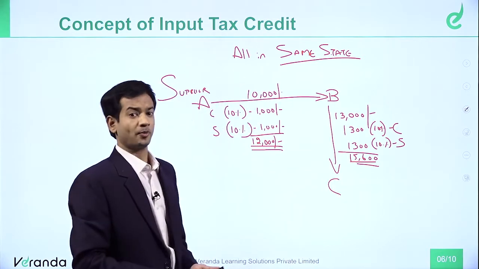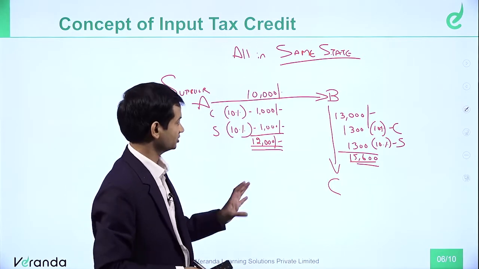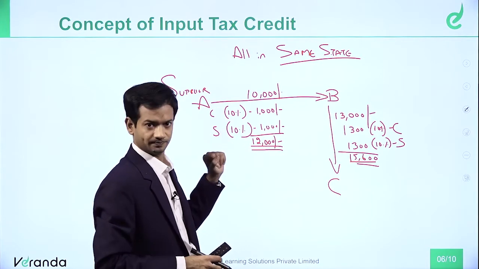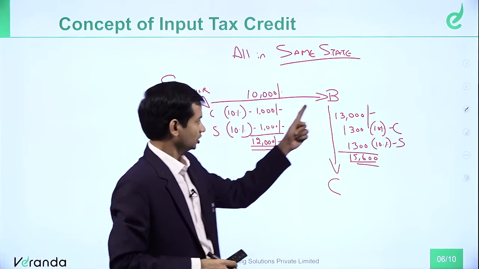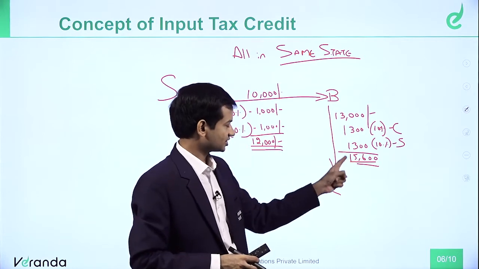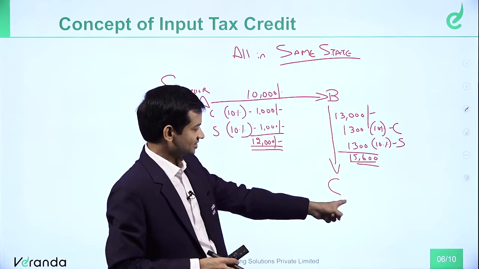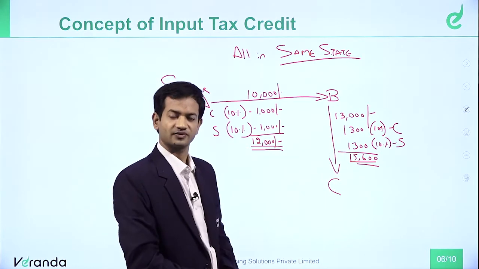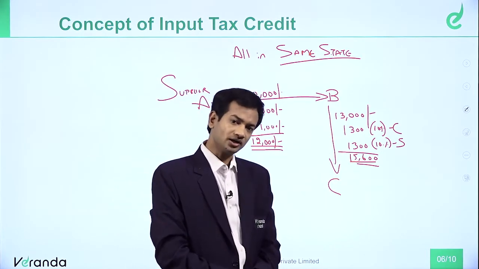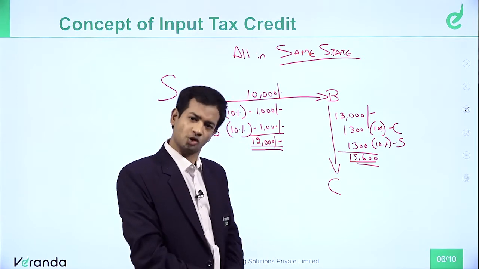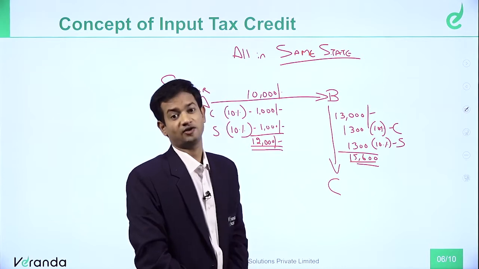Now my point, what I'm trying to say here is, when B is purchasing goods for himself, he has paid 12,000 rupees to A. From his pocket he paid 12,000. Now he's selling to customer C. He's going to collect 15,600 from C. So how much tax is he collecting from C? 1,300 CGST and 1,300 SGST, 2,600 rupees. Will he pay this tax fully to the government? He will not pay fully to the government.